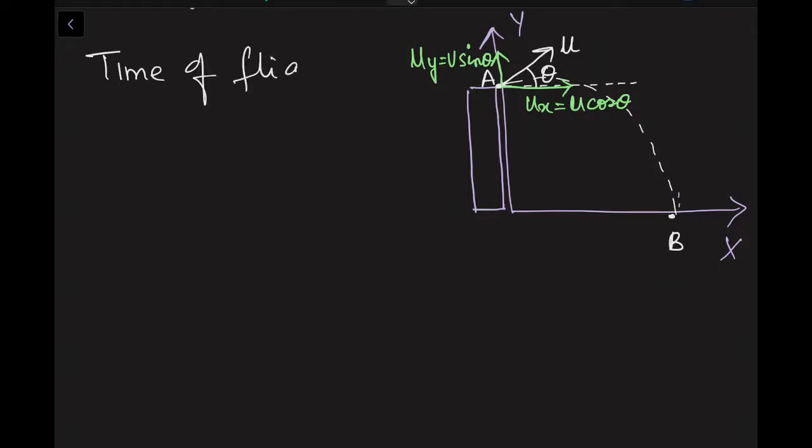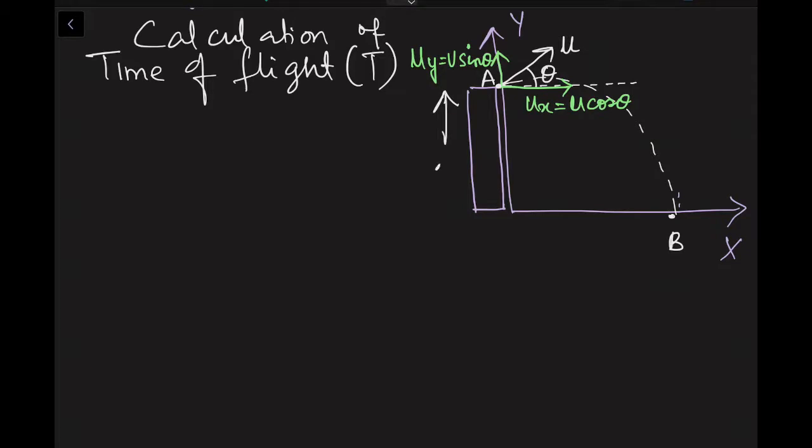For this I will use the formula s is equal to ut plus half at square. S is the displacement, let the displacement be h. So I will write h is equal to ut plus half at square.